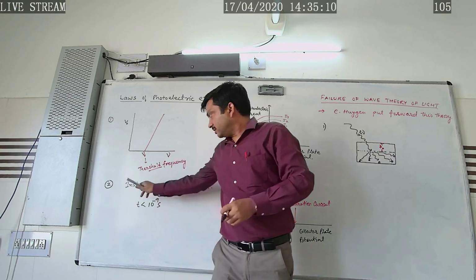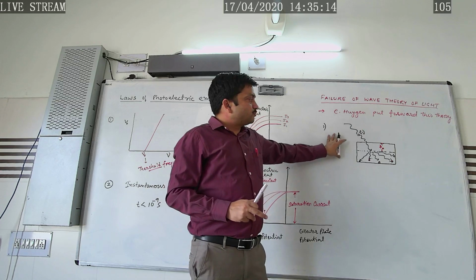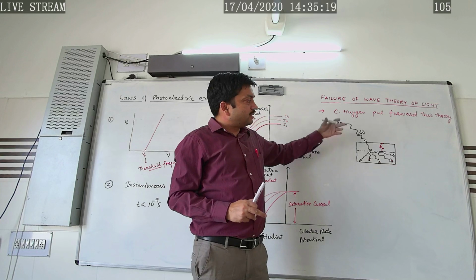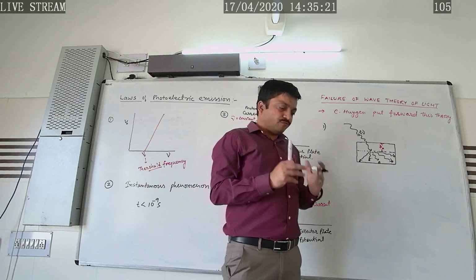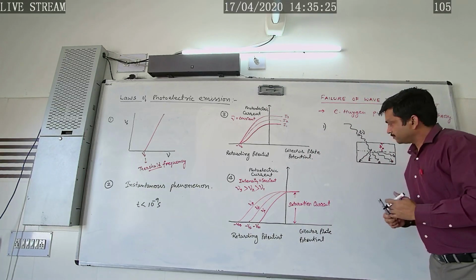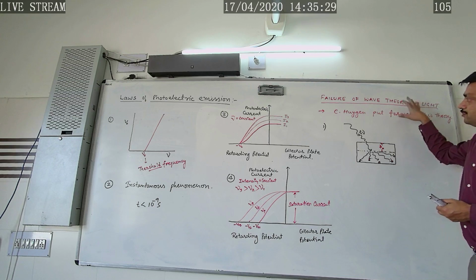In this way, the wave theory of light was unable to explain why the photoelectric phenomenon is an instantaneous process. Again, this is the failure of wave theory of light.